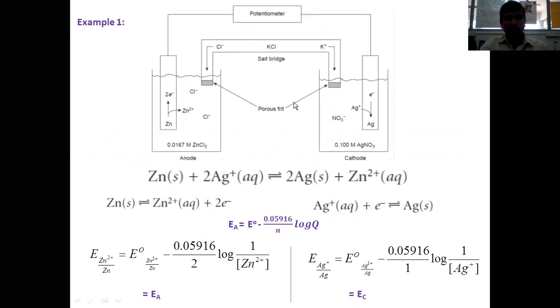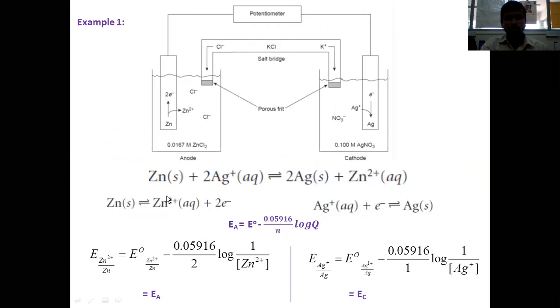Consider this example, which I presented in my previous talk also. This has two half cells containing zinc and silver electrodes. The half cell containing the zinc electrode is represented as the anode, and the half cell having the silver electrode is the cathode. Anode is the electrode at which oxidation always takes place.